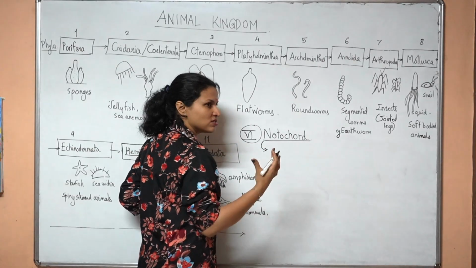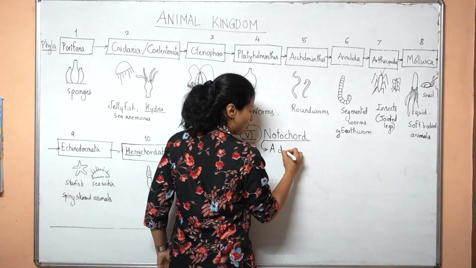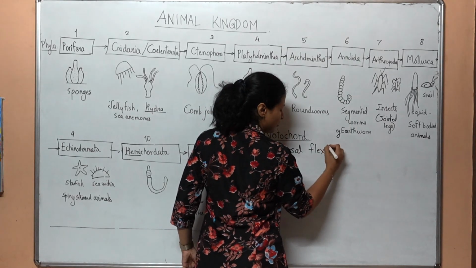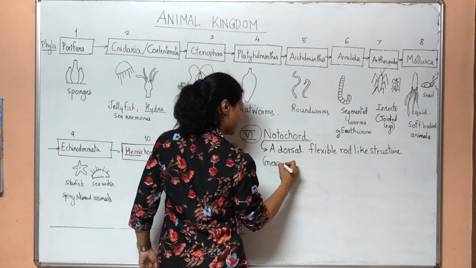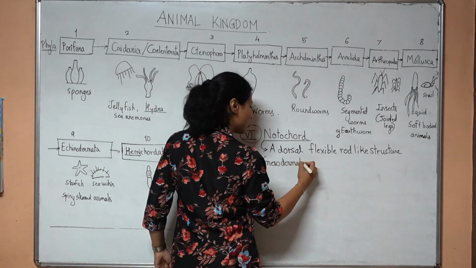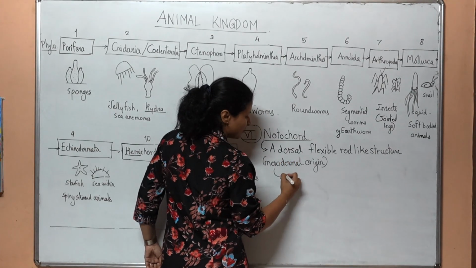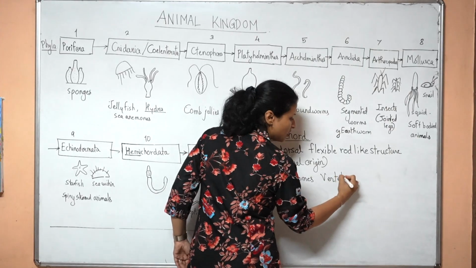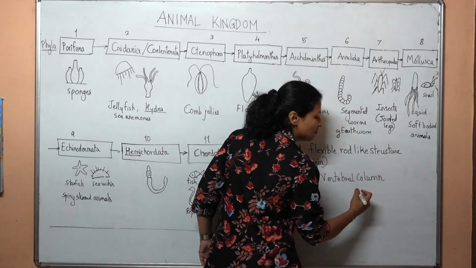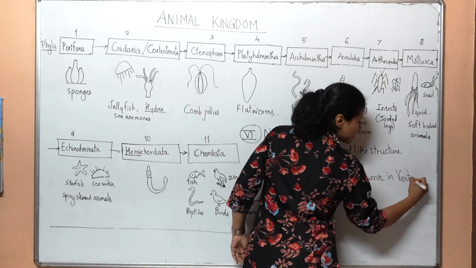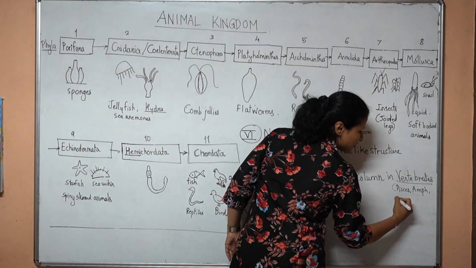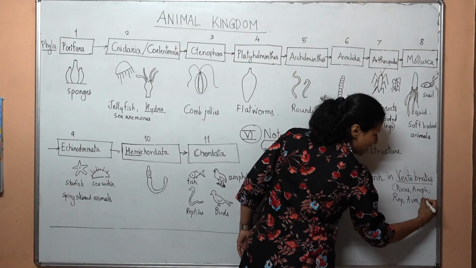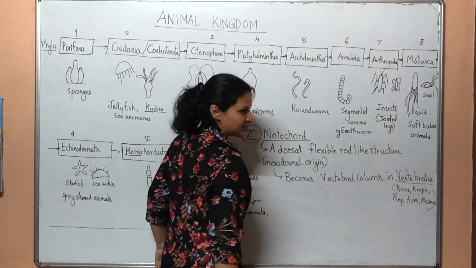Notochord, by definition, can be defined as a dorsal, flexible, rod-like structure of mesodermal origin. Okay? It is mesodermal. See how strong mesoderm is. That becomes the vertebral column. It becomes the vertebral column in vertebrates. Which are the vertebrates? Pisces, amphibians, then reptiles, aves and mammals. These are the vertebrates. Clear?